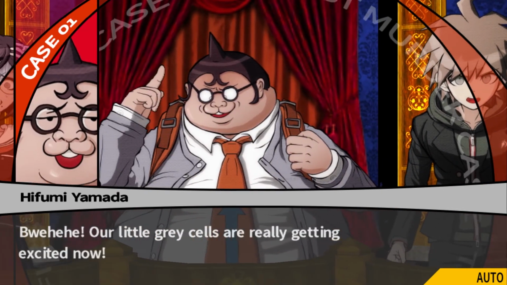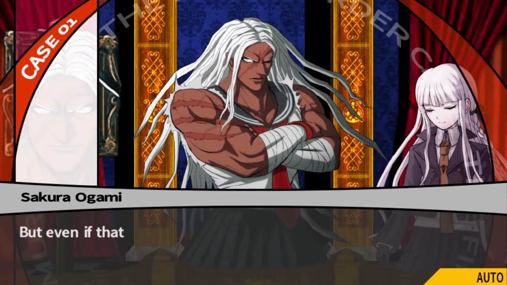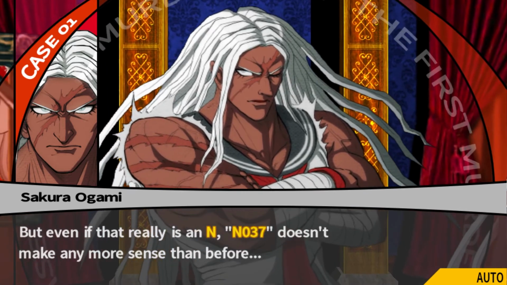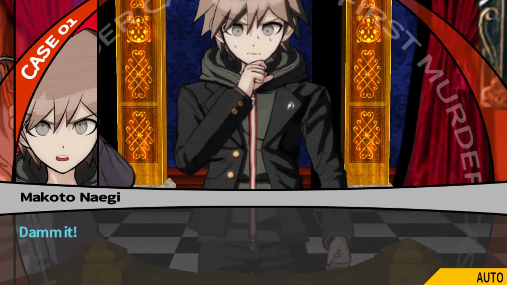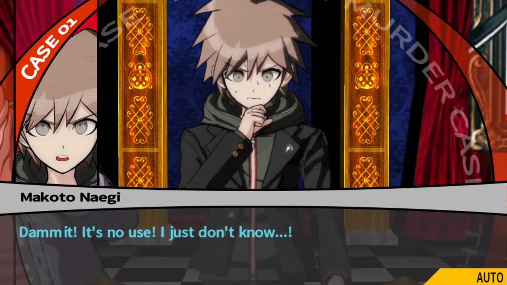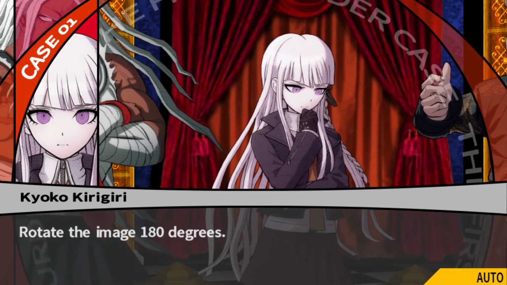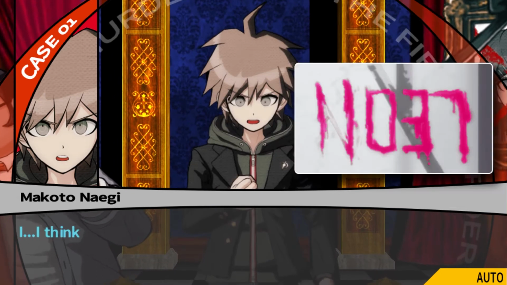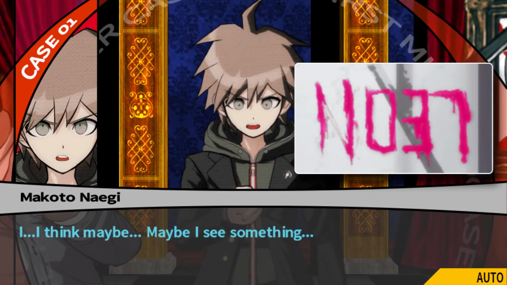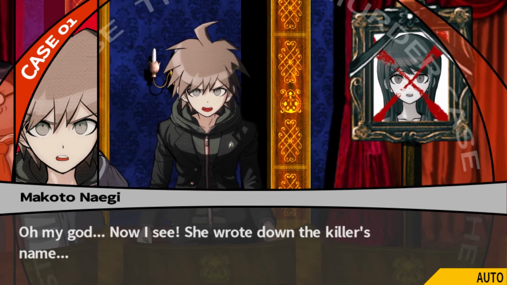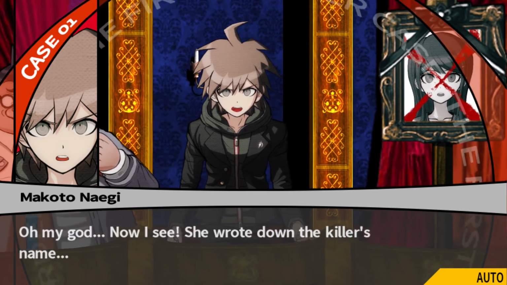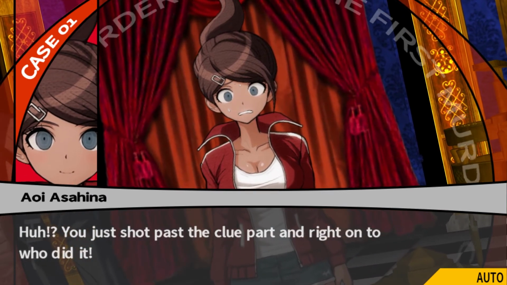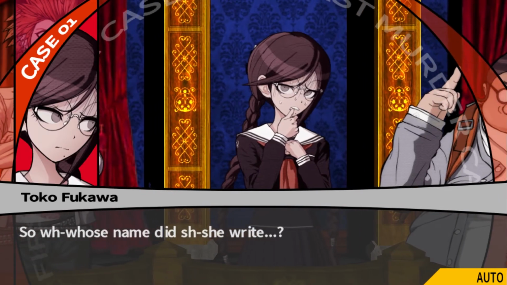Our little gray cells are really getting excited now. But even if that really is an N037, it doesn't make any more sense than before. Yep. Really? Rotate the image 180 degrees. Huh? Rotate it? I think maybe... Maybe I see something. Oh my god. Now I see. She wrote down the killer's name. Huh? You just shot past the clue part and right onto who did it. So, whose name did she write?